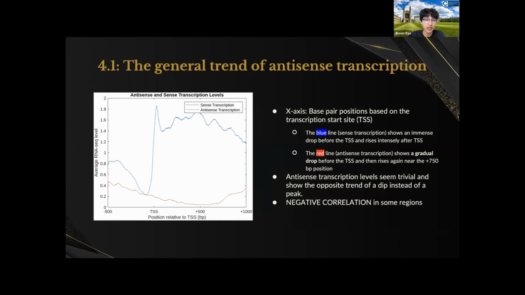And comparing the sense transcription and antisense transcription levels, you could see that the blue line reaches the peak at the TSS, and that is what we want to see because the gene starts producing a transcript starting from the TSS, and that's why we could see that the sense transcription levels are so high. However, the interesting thing is that antisense transcription drops, and it has a negative correlation with sense transcription in some regions. Simply said, that means that if sense transcription shows a concave down curve, then antisense transcription shows a concave up curve.